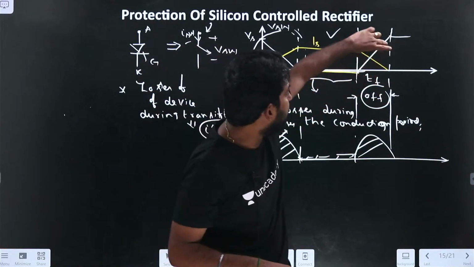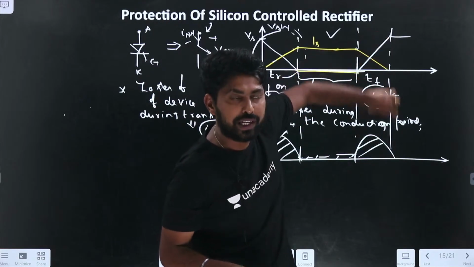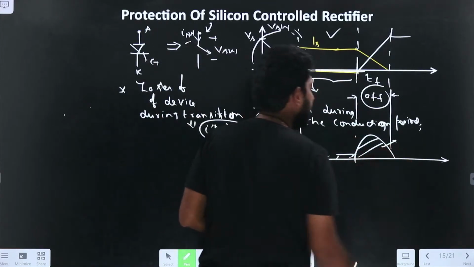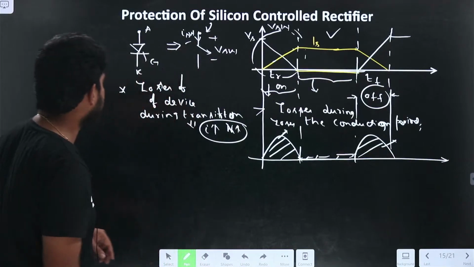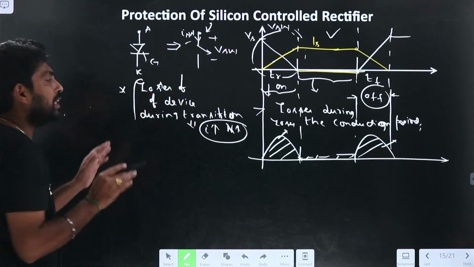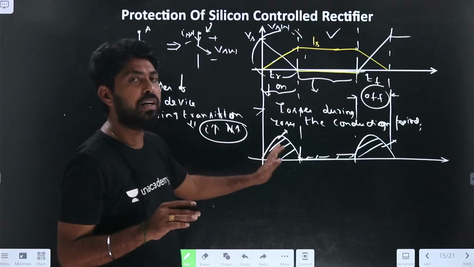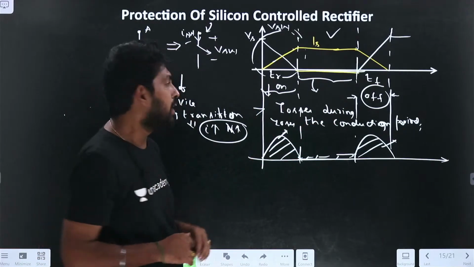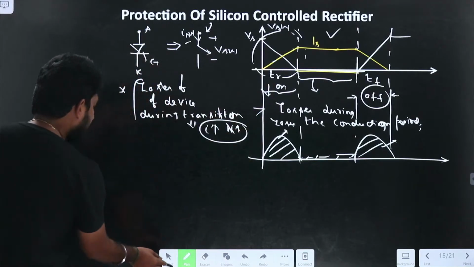Now again, if you take the off transition, what happens? Here also the power losses will be more. I think it is clear. Losses during the transition, because of the high voltage and high current, are more than the losses during the conduction period and blocking period. It was clear, because it has a high current and high voltage.